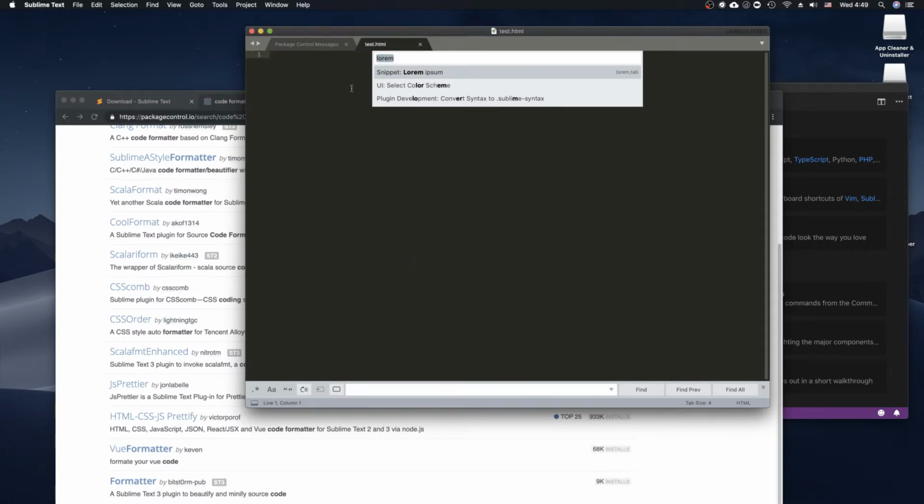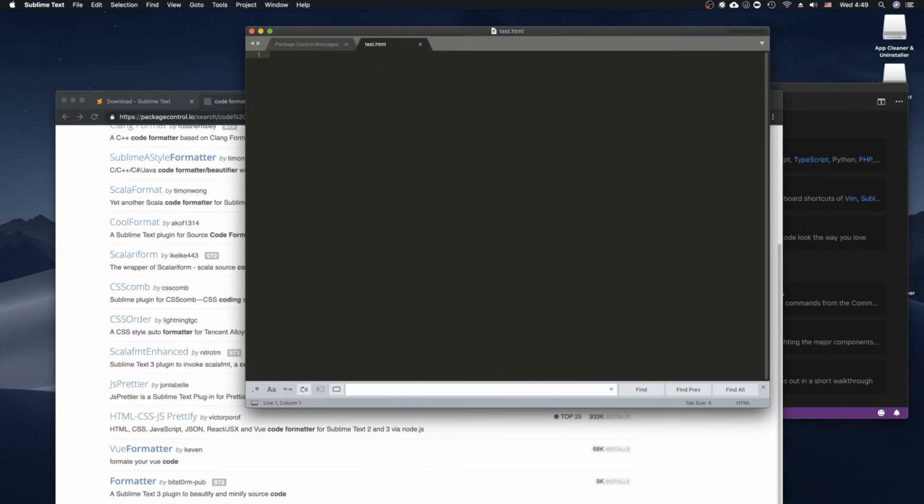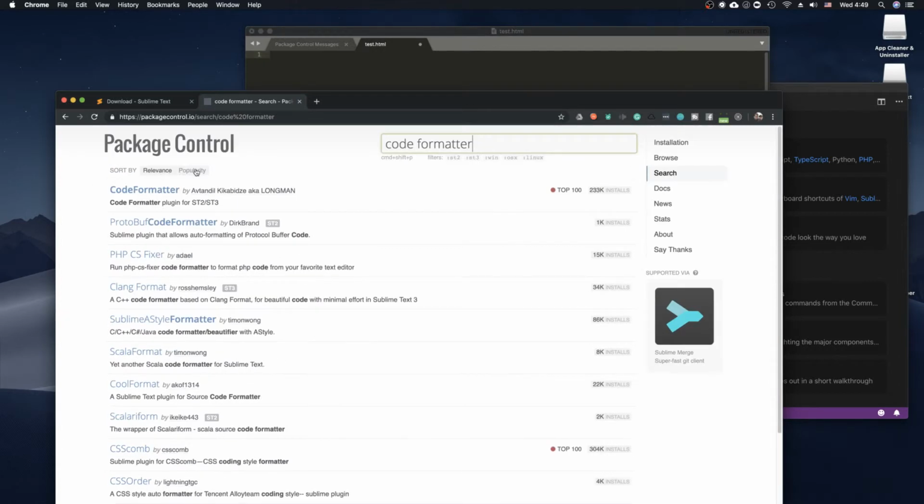All right. Close. How do we close this? Close. There we go. Okay. Let's see what snippets we have. HTML snippets. How do we use those? HTML snippets.